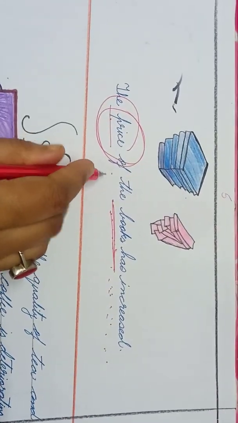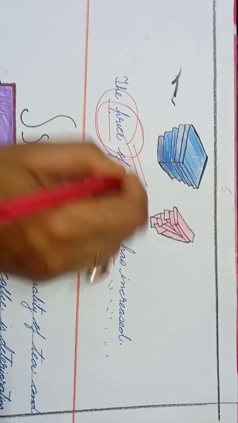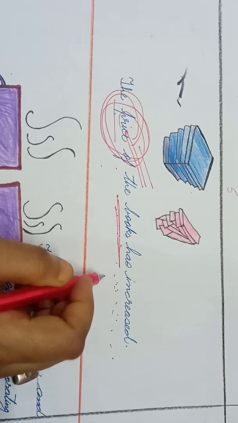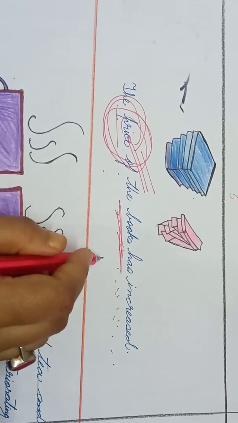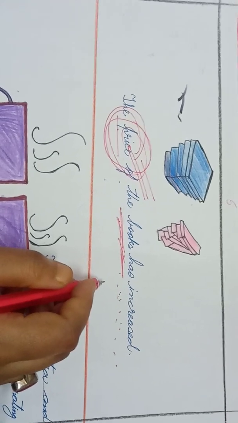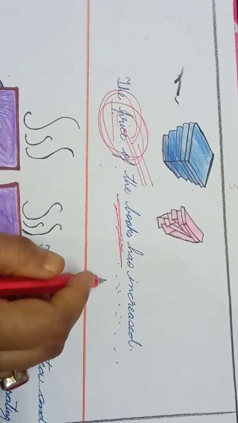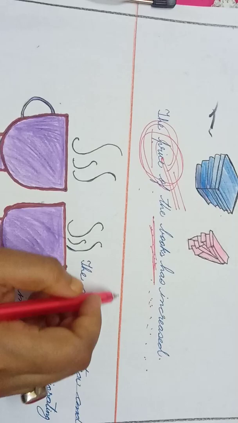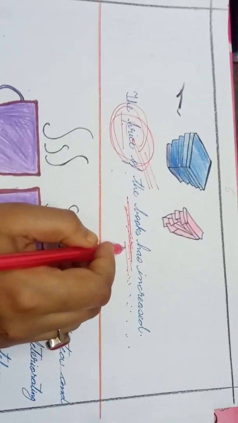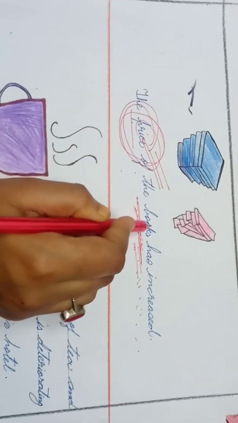Why? Because here we are talking about the price of the books and not about the books. And for price we will use a singular verb. So therefore the verb has to be in agreement with the proper subject, and it has nothing to do with which noun is nearer to it.